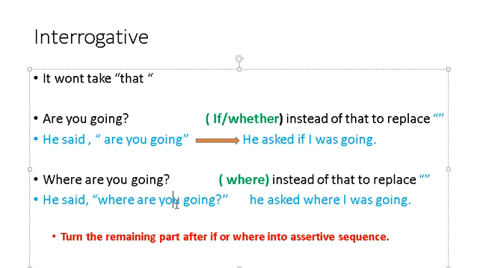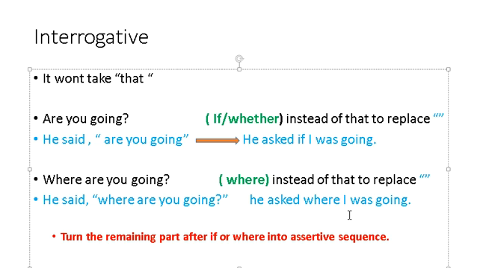So "you" has been changed according to the first person, the rule we have studied in the previous lecture. Here we have no object, so "where", and then in the past tense, "where I was going". While we are changing the interrogative sentences, we need not remove the commas and inverted commas and replace them with "that". But in one case we can replace these commas and inverted commas with the extra word we are adding, with "if" and "whether".